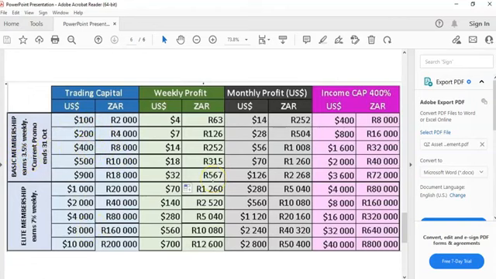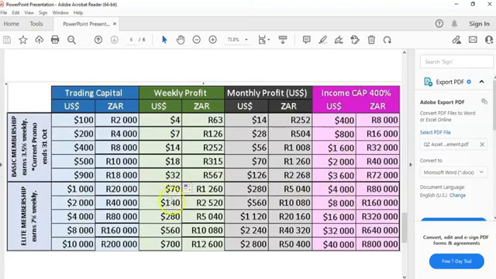Remember, all these amounts are if you are just sitting, not even inviting anyone into the business, which most people call recruiting. You're not recruiting anyone. This money, you are just getting it. And remember, you're getting it weekly up until it reaches the total amount, the total income cap. So every week, every Monday, this money goes into your wallet. You can withdraw it at any time you want.